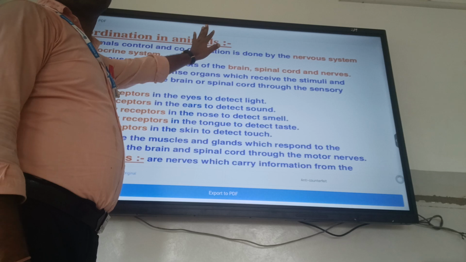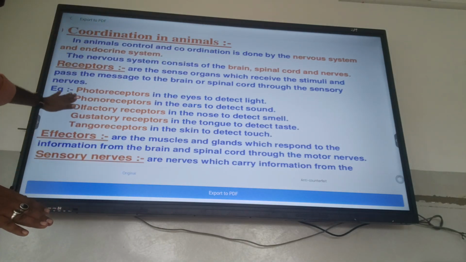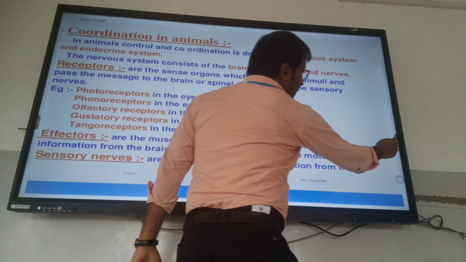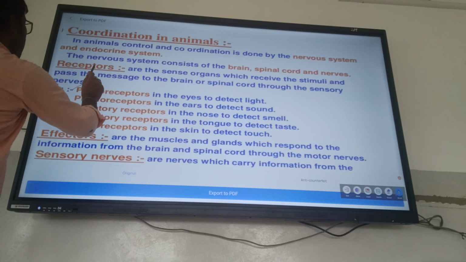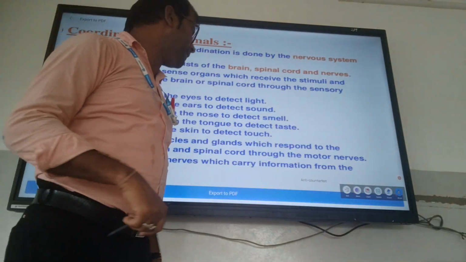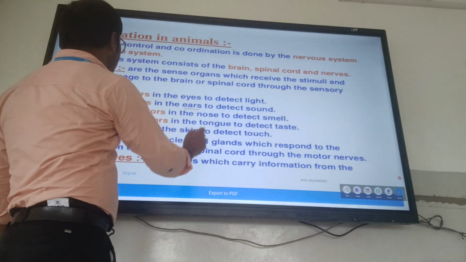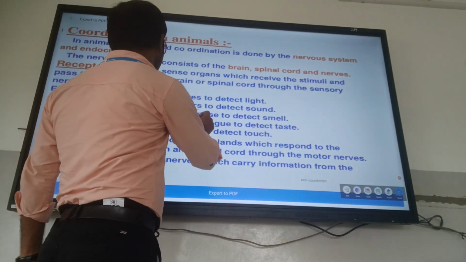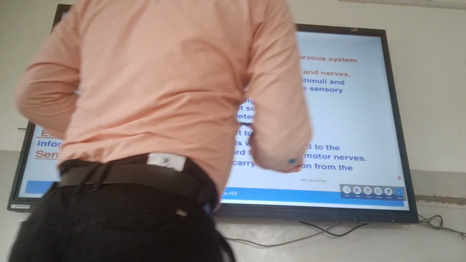Coordination in animals. In this portion you have to remember the types of receptors that will come in the exam. What are the types of receptors? Photoreceptor, it is present in your eyes. Phonoreceptor, it is present in your ear. Olfactory receptor is related to smell, and it is present in your nose.